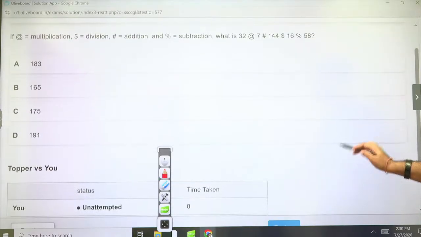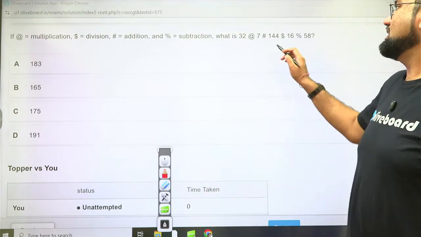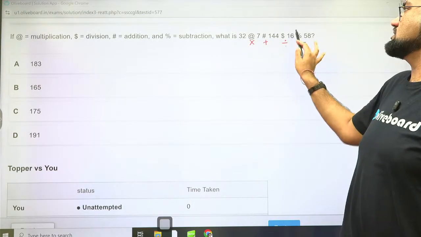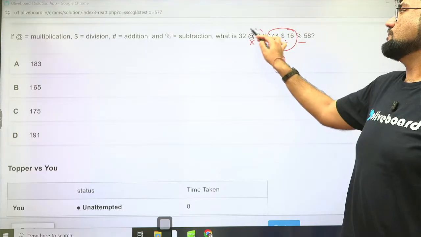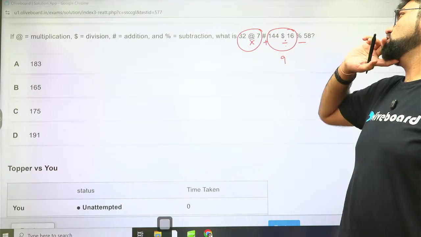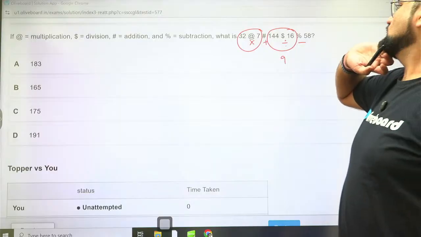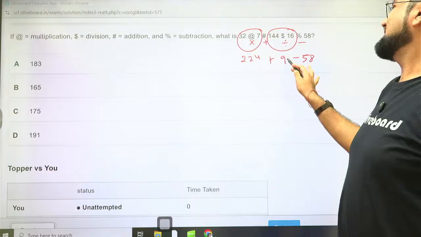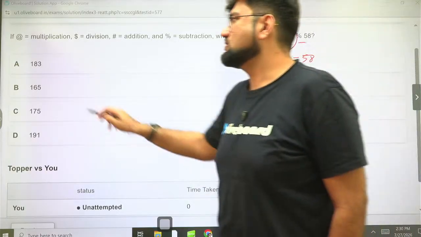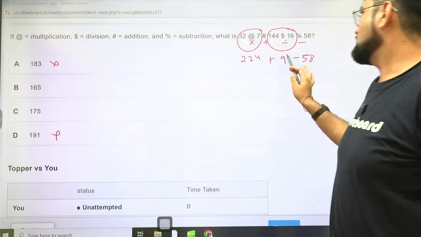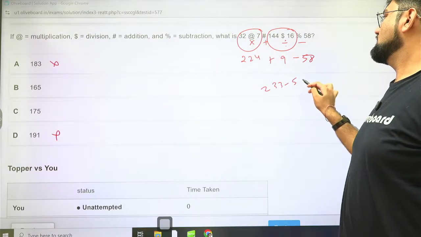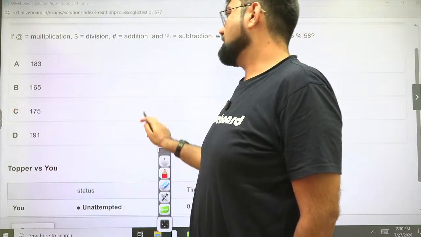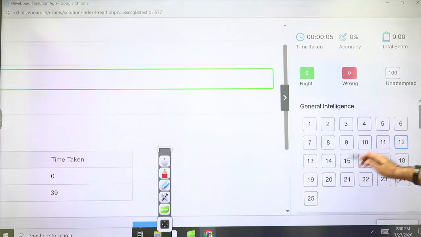Okay. If @ is multiplication, dollar is division, hash is addition, and this is subtraction. What is the answer? If you divide this, this is 9. You multiply this, this is 200, 210 and 14, 224, 58. 4 plus 9, 13 minus 8, 5. 5 with unit digit, so these two cannot be my answers. And if I clearly check them, this is 233 minus 58. So the answer ends up to be 275, option C. Okay, 39 seconds. Next.